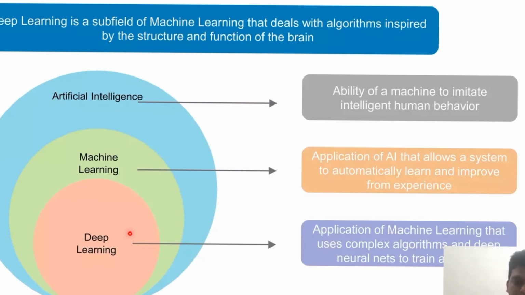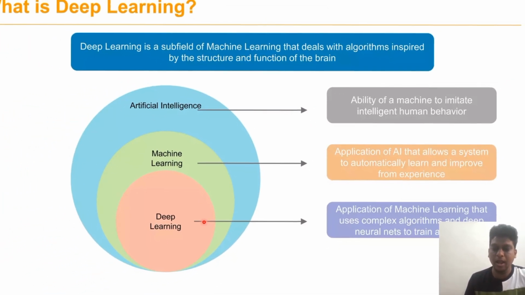Deep learning comes under the subset of machine learning. Sometimes in machine learning, when we provide a large amount of data, it can't handle the complex patterns. Deep learning algorithms are mainly inspired by the human brain.